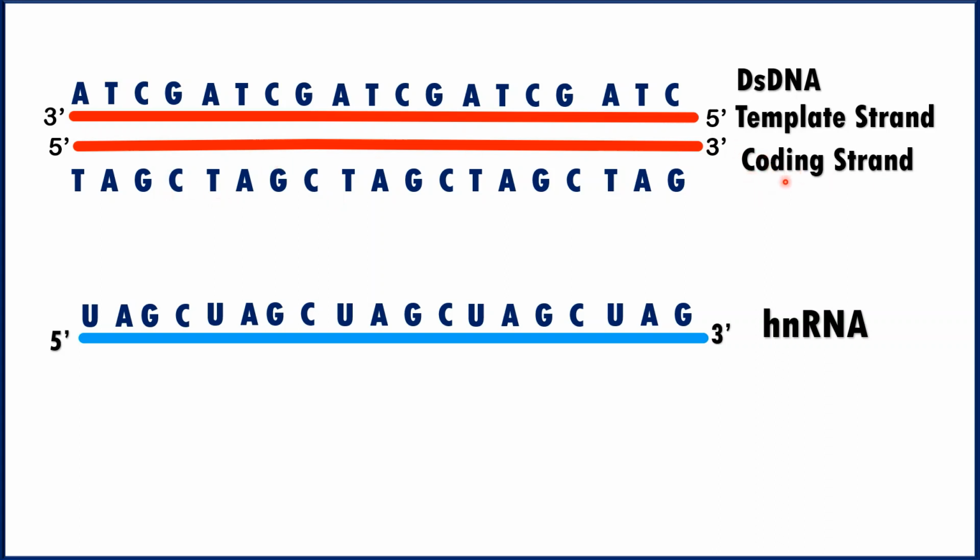So I hope you are understanding this term. Though this is confusing, once you know the concept clearly, the RNA which is produced is similar to the non-template strand. Therefore this non-template strand is called the coding strand. So students, I hope you are understanding the difference between the template strand and the coding strand, and this is the heterogeneous RNA which is produced.